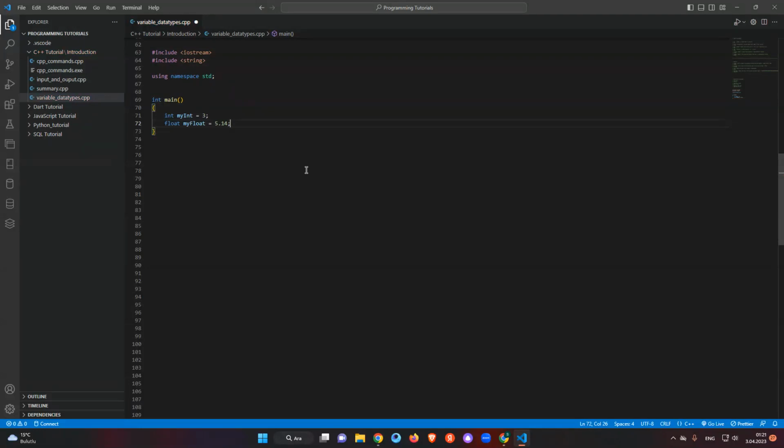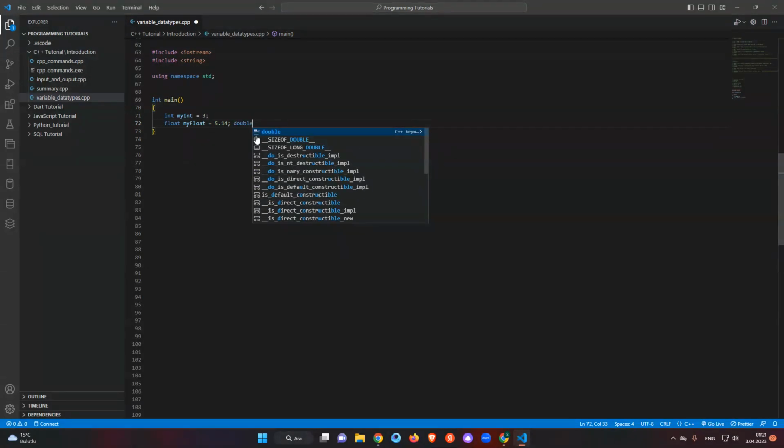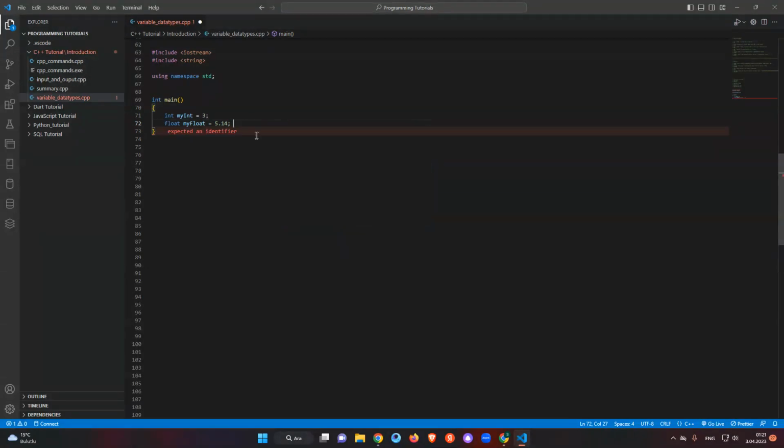You remember I told you, if we don't add the f at the end, which means float, the computer will think this is not a float. You wrote float here, but the computer will say this is a double. So in this case, we need to add f here to represent it.